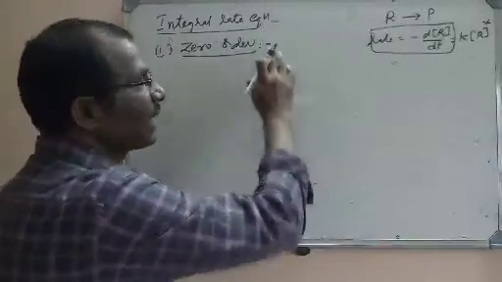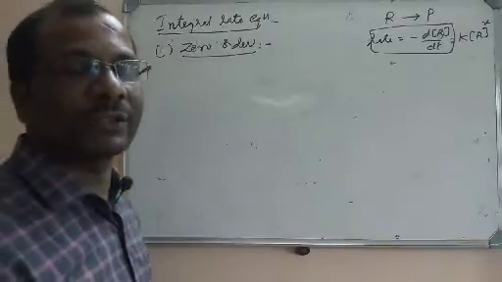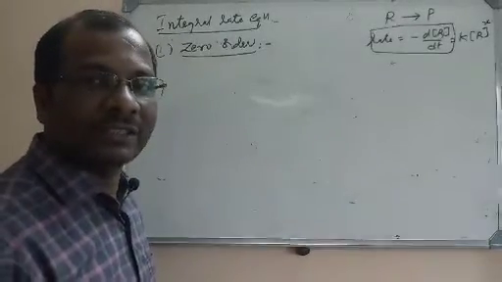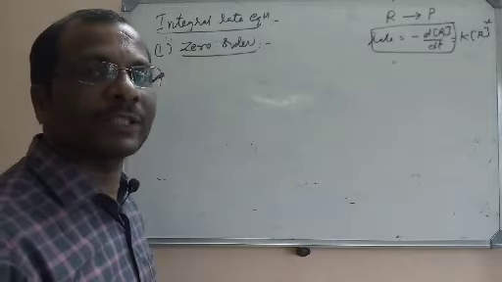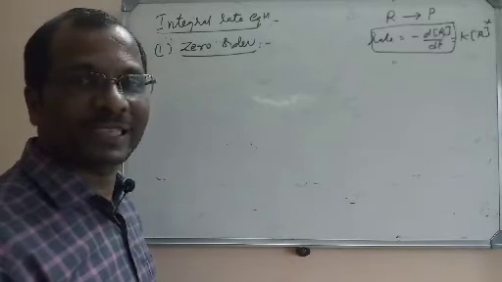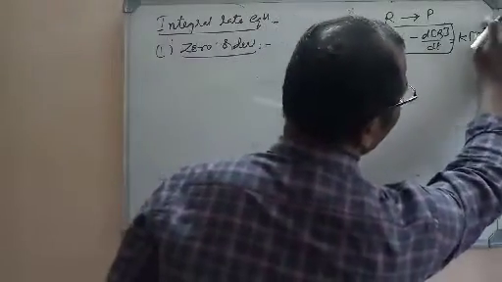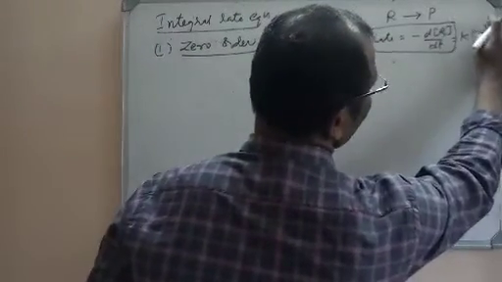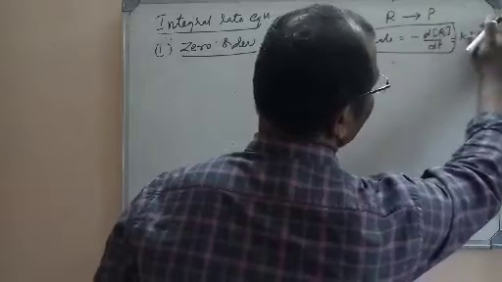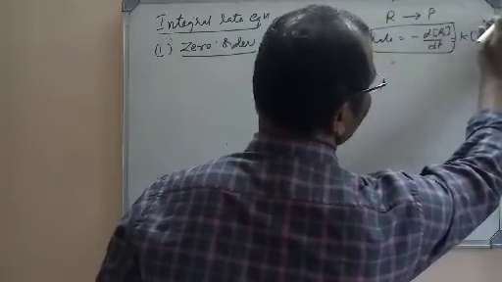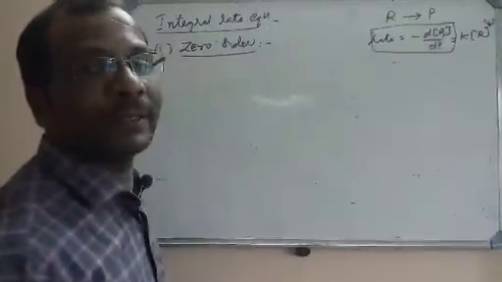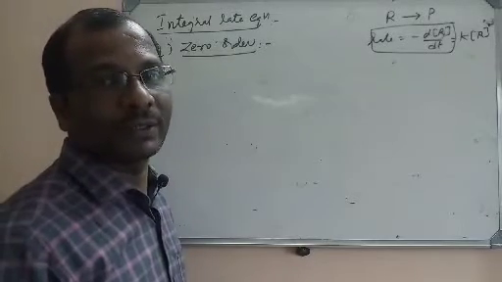So order can be zero, already I told you. The reaction in which the rate of reaction is directly proportional to the zeroth power is called a zero order reaction. For example, here rate is directly proportional to 0, it is zeroth order. If it is 1, it is first order. It is 2, then it is second order. But you can define it in another way also.